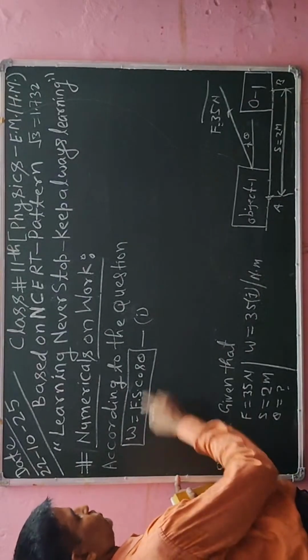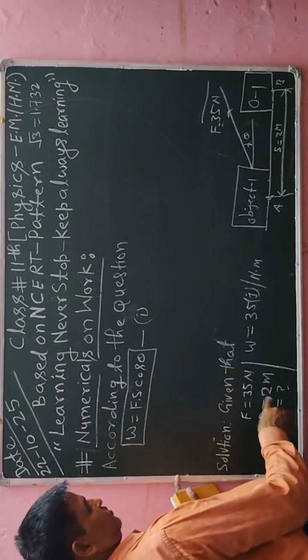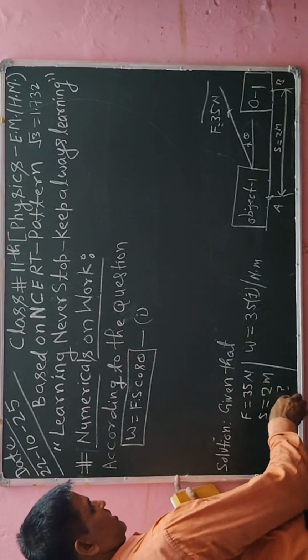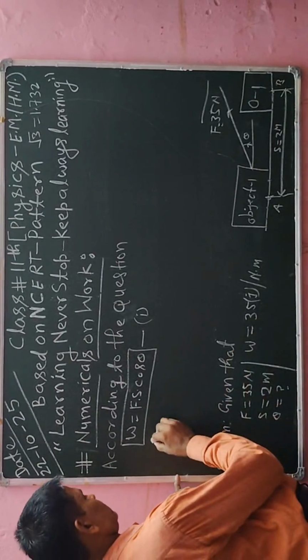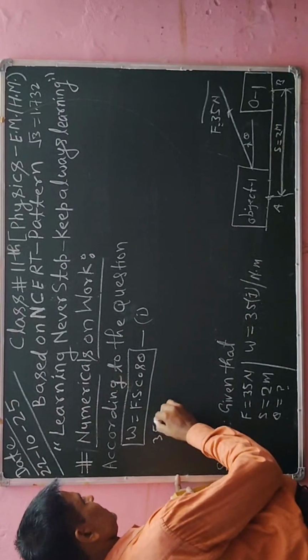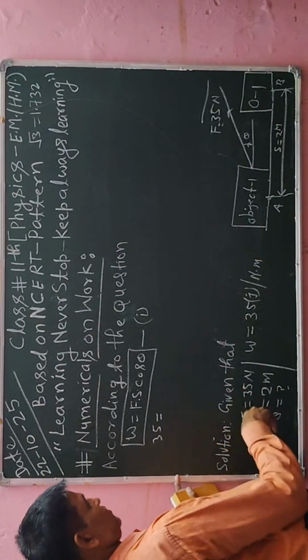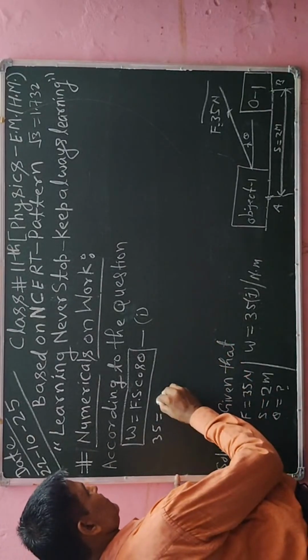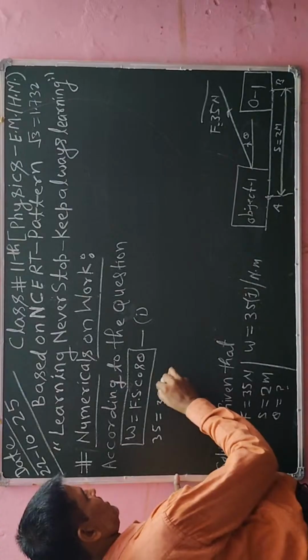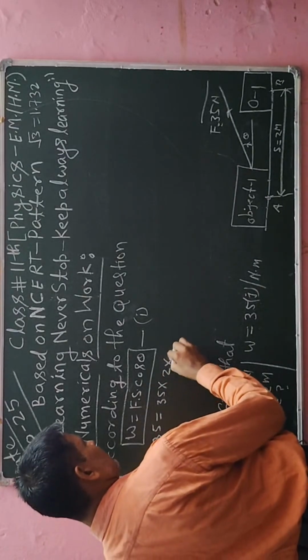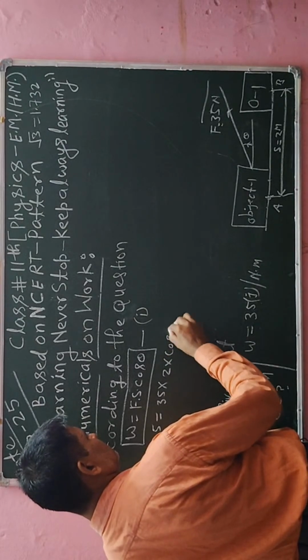So we will substitute all parameters which are given in the numerical. The value of work done is 35. The value of F is also given, 35 Newton, and the value of S is 2 meter, and then cos theta.